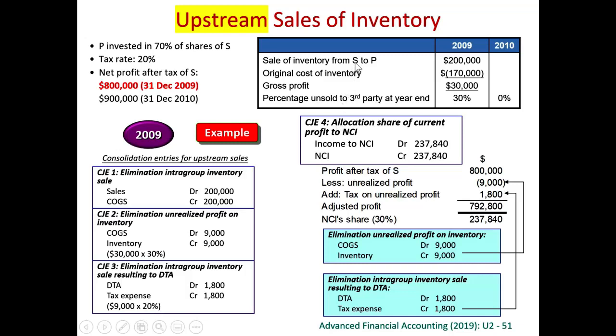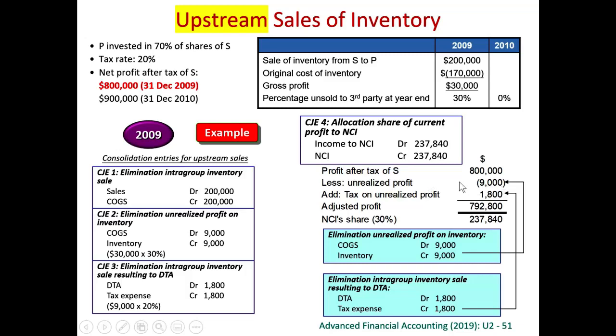This is a sales from a subsidiary. Therefore, we will ask the non-controlling interest to bear part of this consolidation adjustments. By this consolidation adjustments, right? You said that the profit should be reduced by 9,000. Therefore, we should reduce the profit by 9,000. Right? 800,000 is only the profit reported by the subsidiary. But the subsidiary thinks that they have already sold this inventory successfully and earned all the profits. But on consolidation, we think that 9,000